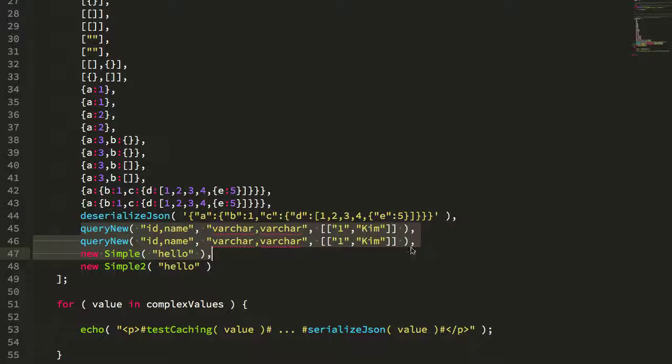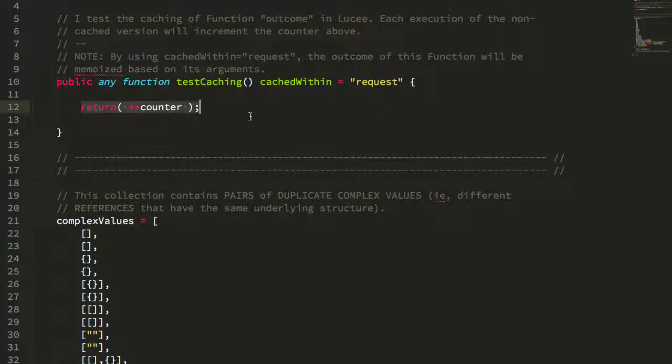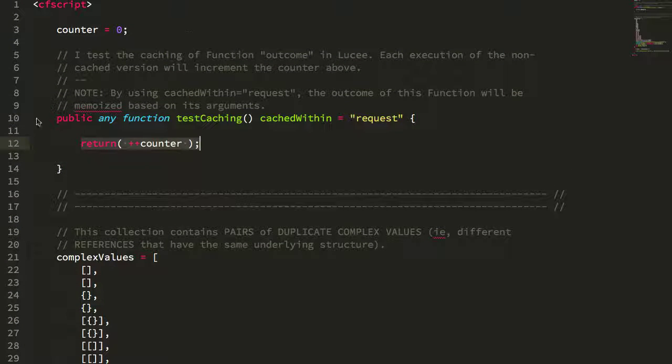I have two different queries, and here I even have two ColdFusion components. They both have the same internal implementation, but they're two completely different component templates. And then I just loop over the values in this, and I try passing them to the test caching function. Now the test caching function is just going to increment this shared counter and return it.